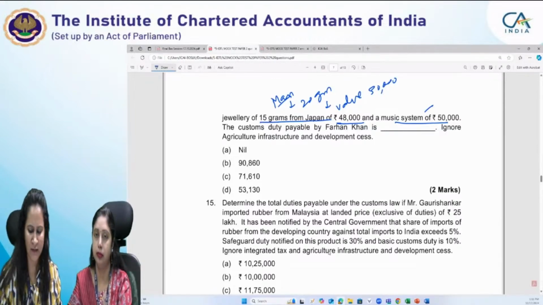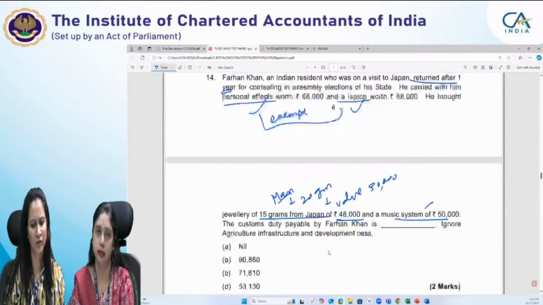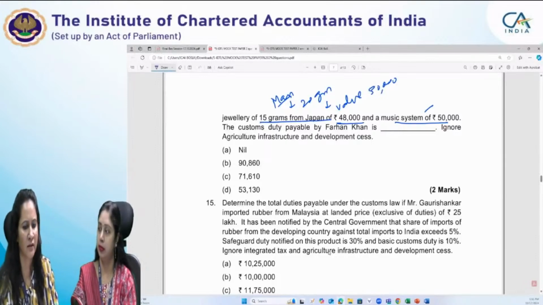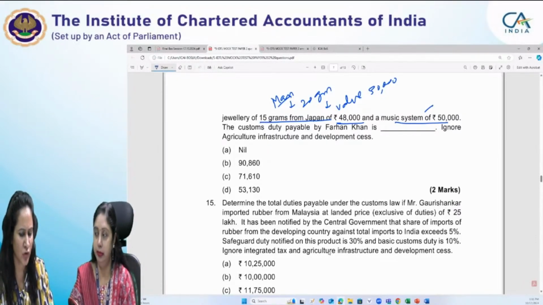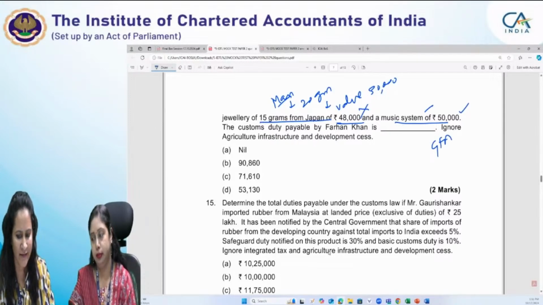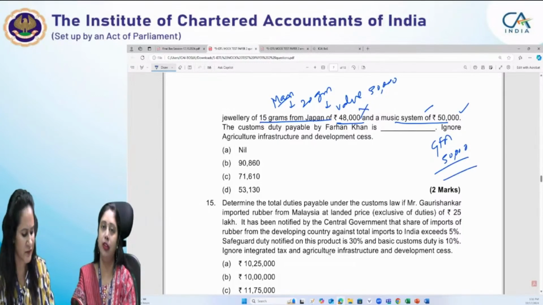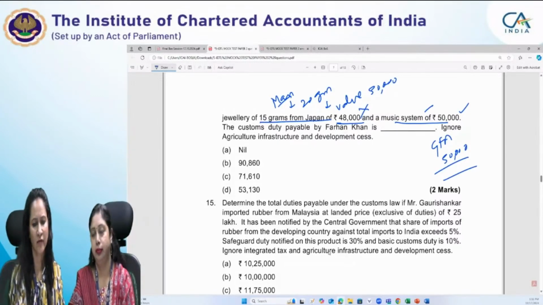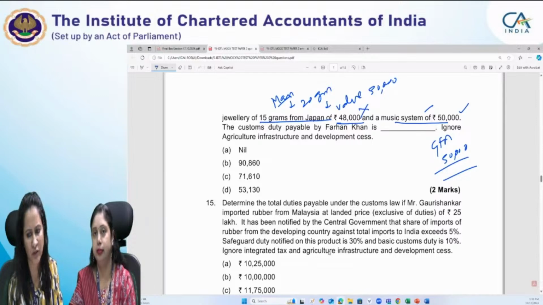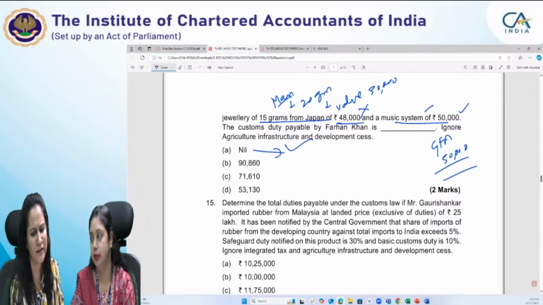As we know, in these two cases, personal effects and laptop are already exempt. And for the jewelry, the limit is 50,000, so no duty is leviable on it. The music system of 50,000 will be included in the general duty free allowance, GFA, which allows up to the limit of 50,000. So the value of baggage for which customs duty is payable by Farhan Khan comes out to be nil in this case.